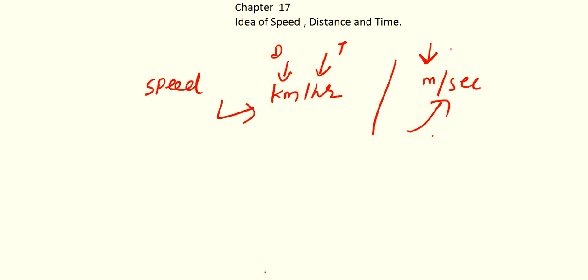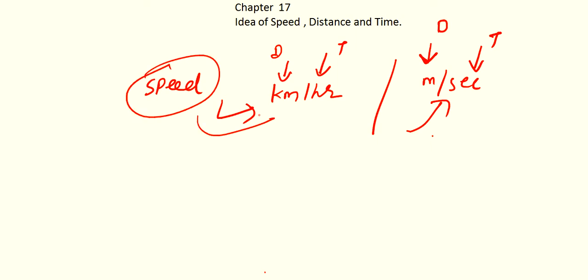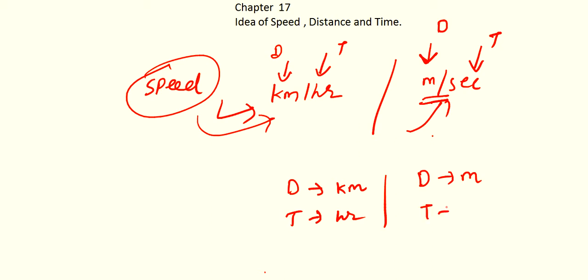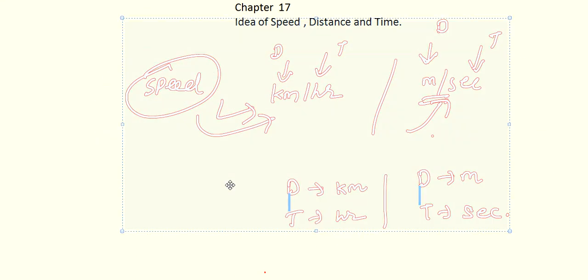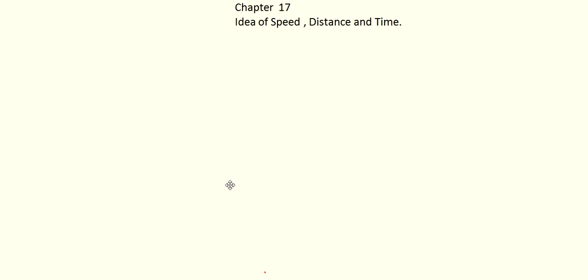Similarly, meter is a unit for distance and second is a unit for time. So when you have distance in kilometer, time should be in hours, and when you have distance in meter, time should be in seconds. Just remember this. Next I will explain by solving some examples.